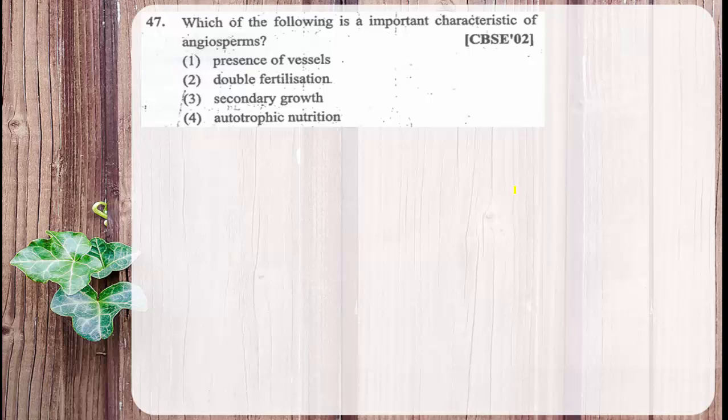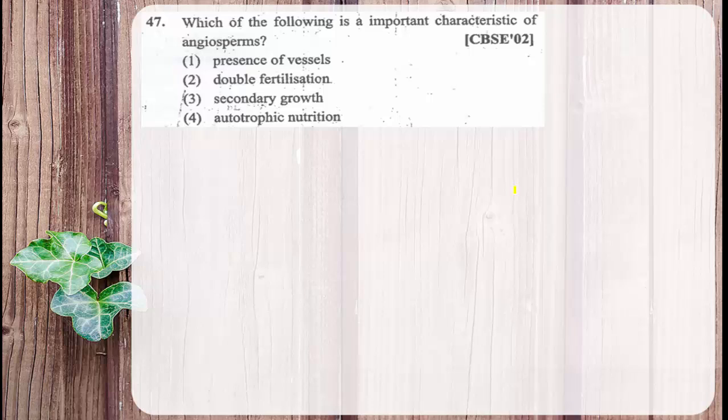If I talk about the presence of vessels, Gnetum, if you remember the name, is a member of gymnosperms. Even though it is a gymnosperm, the xylem of Gnetum contains vessels, so it is believed that the angiosperms evolved from the gymnosperms. Therefore, it is not the unique feature of angiosperms.